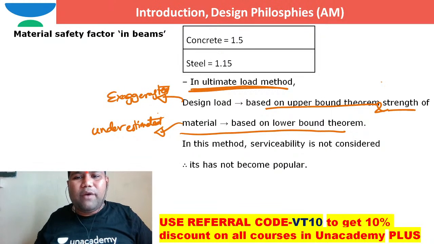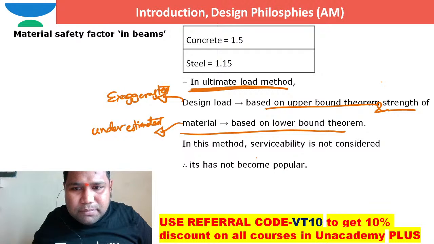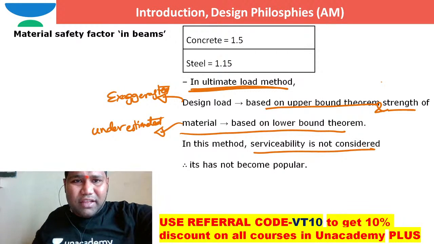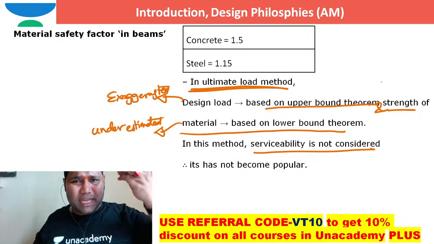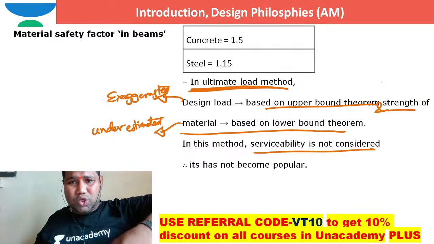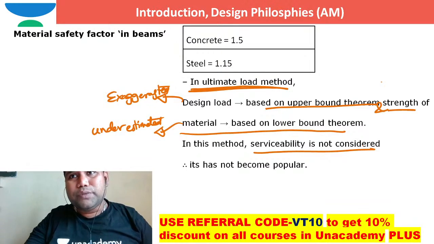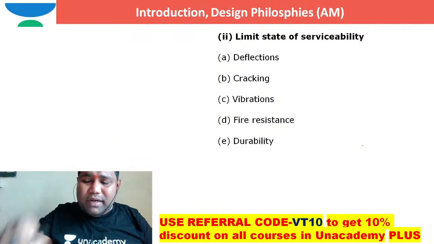Both are okay. Why is it not becoming popular? Serviceability is not considered. That's the reason we are not using this ultimate load method. Now coming to the third method, which is called the limit state method. Nowadays we are using the limit state method.